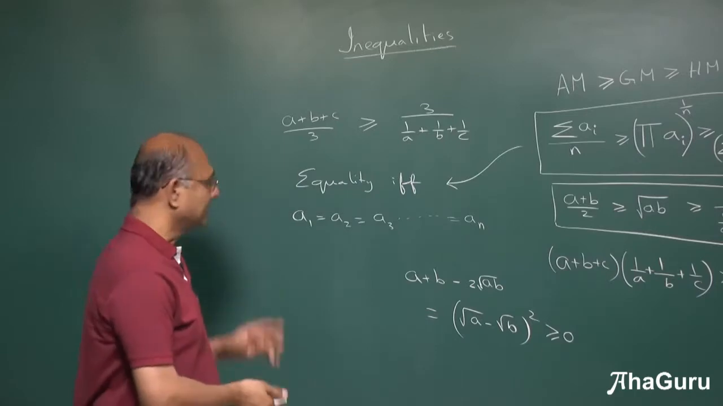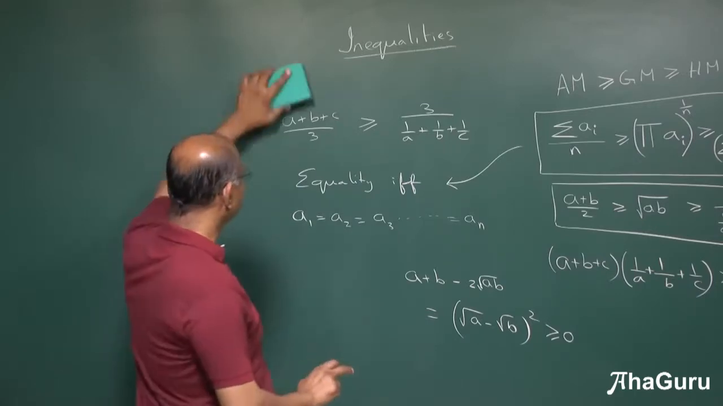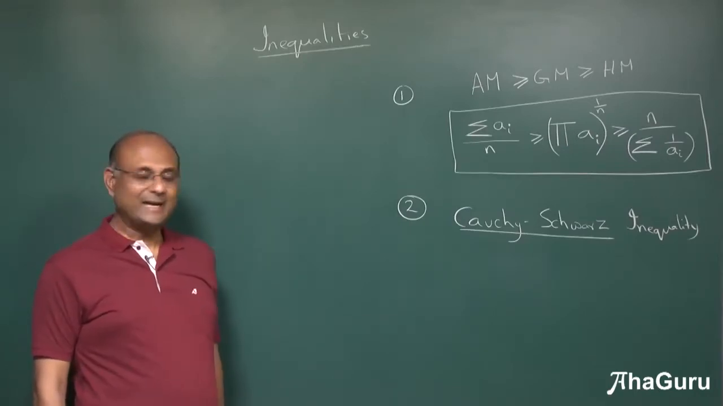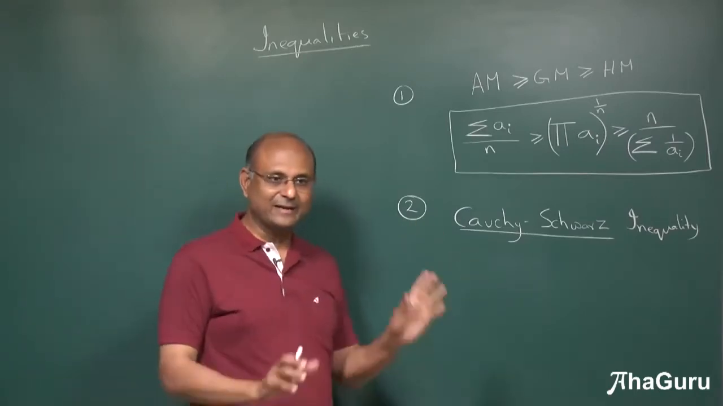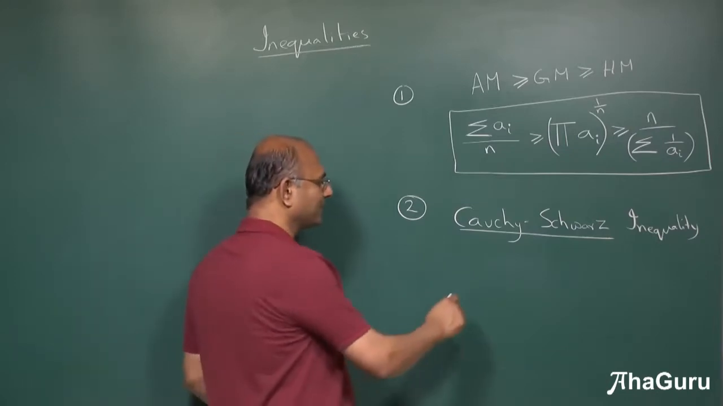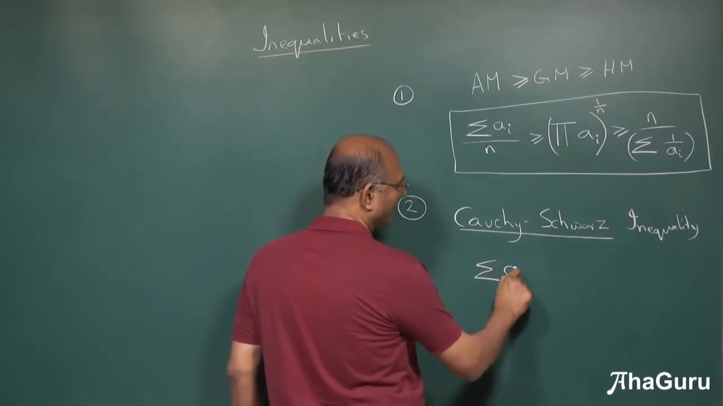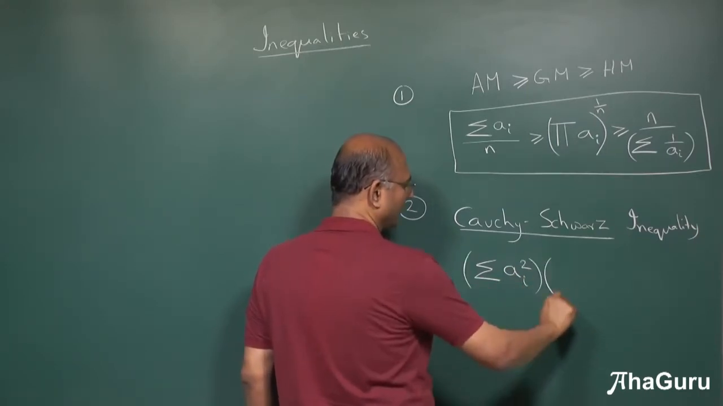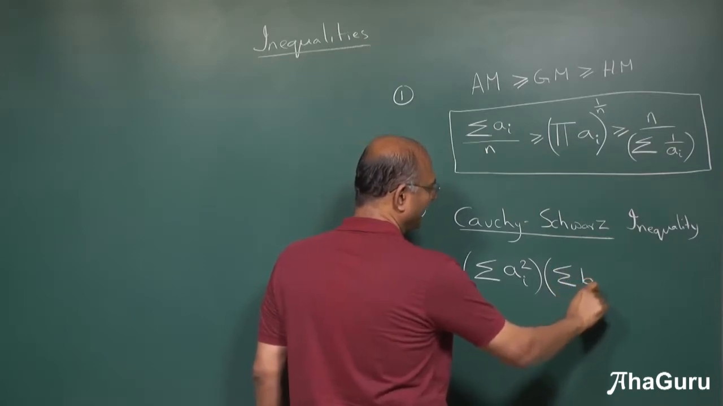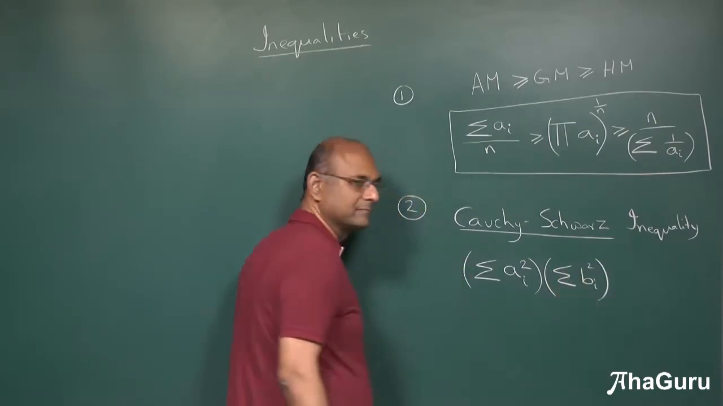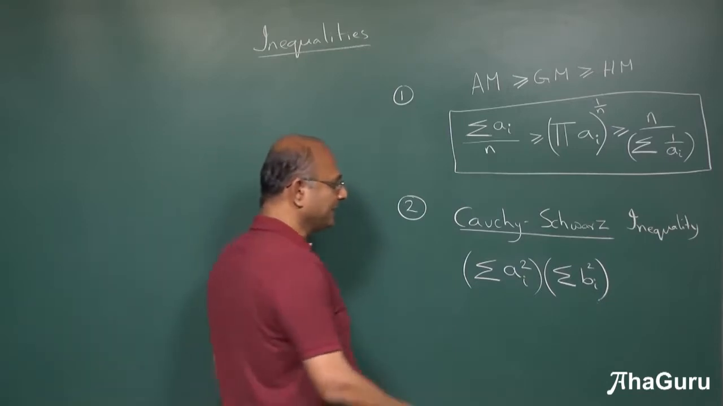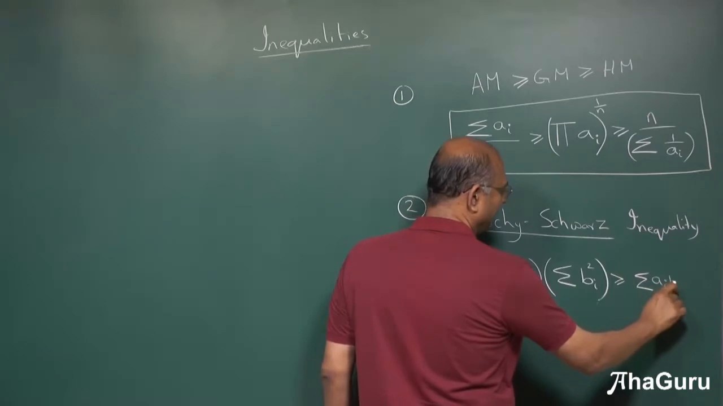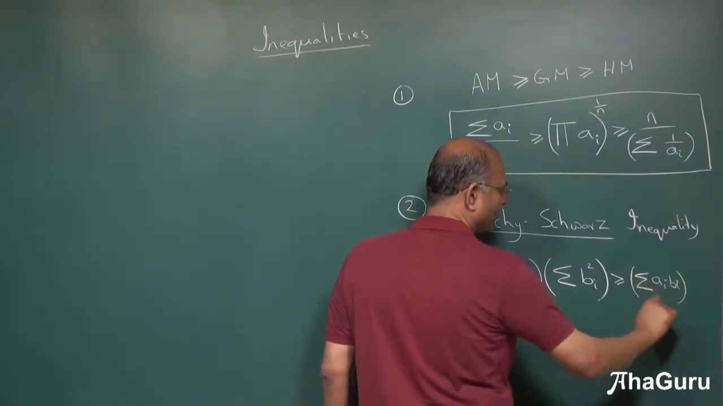The second very useful inequality, there is a very beautiful way to state this inequality. First I will state it, I will write it, and then we will try to see what to do with it. Sigma AI square into sigma BI square is greater than or equal to sigma AI BI whole square.